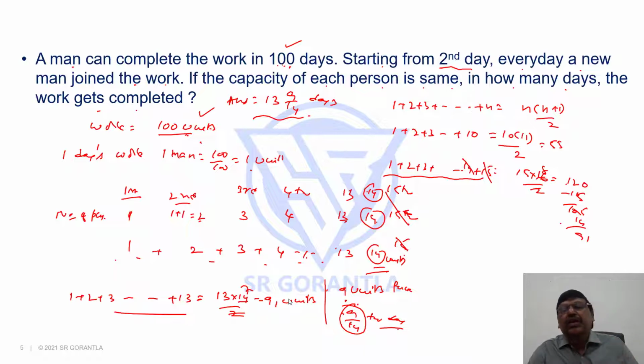So like this, we'll have questions which are a combination of time and work with sequences and series, because this is a series of numbers where consecutive numbers, the sum of the first n numbers, we have to find out. So like this, there will be some interesting questions that will be asked in time and work when the same people are not working all the time, and people keep joining like this, or when people keep leaving. In the next session, we will discuss how to solve questions if people work alternately or on a turn basis.